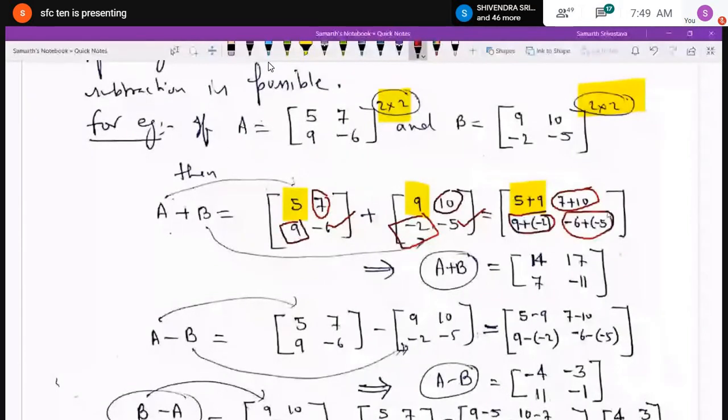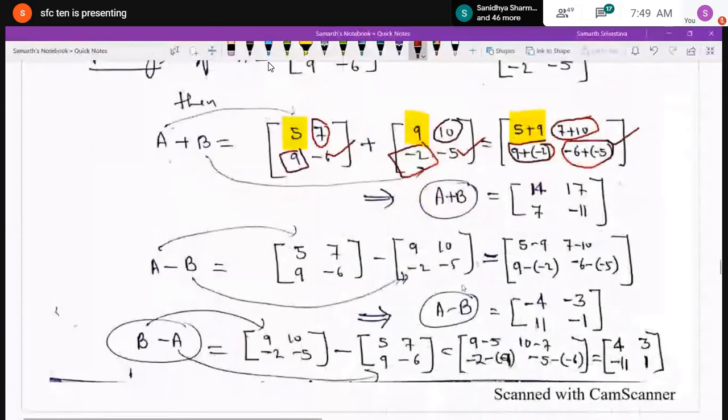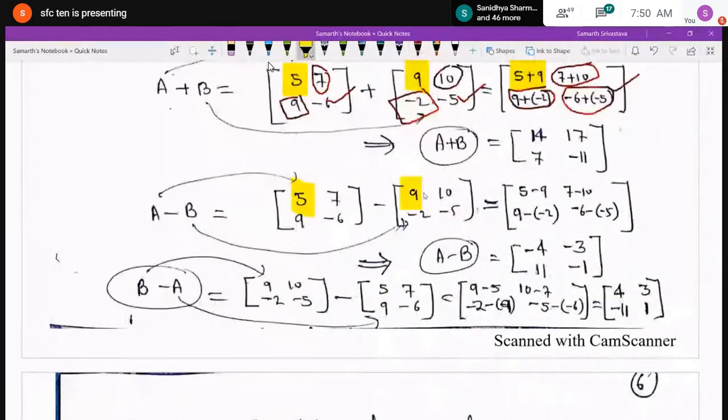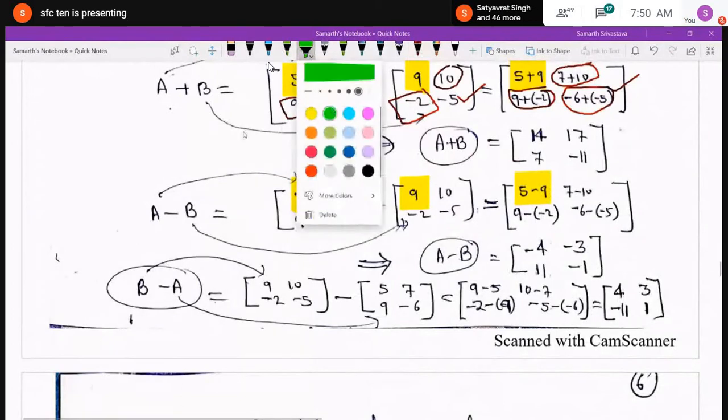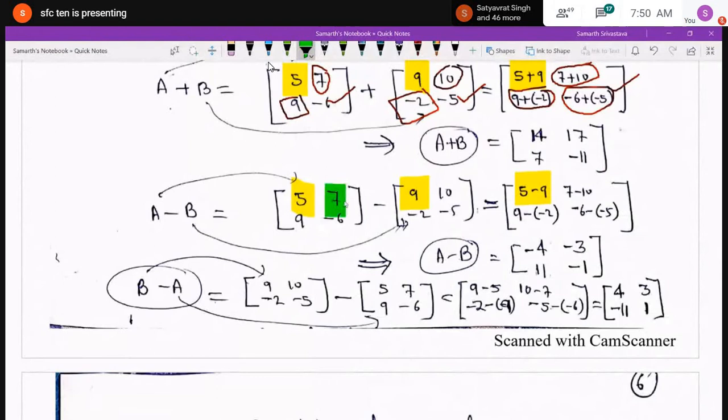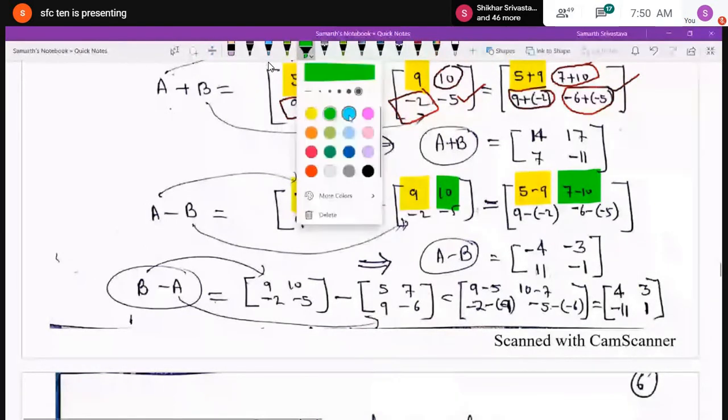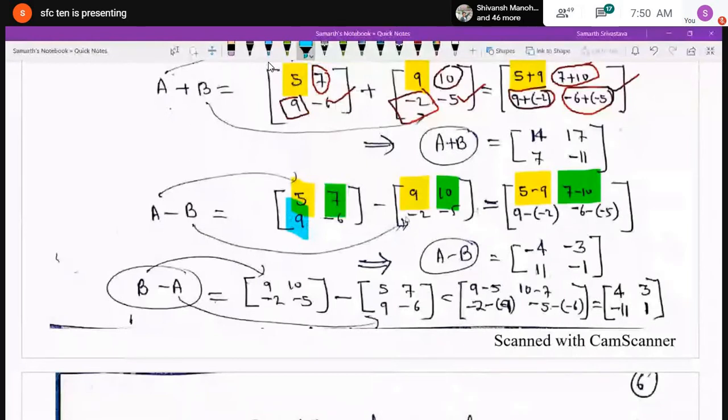Similarly, if I have to subtract, suppose A minus B, that means I will write the matrix A first, then put a minus sign and matrix B afterwards, because it is A minus B. Now we will subtract the corresponding elements because their orders are the same. That means matrix subtraction is also possible. So I have subtracted 5 minus 9, 7 minus 10, 9 minus 2, and the fourth element minus 6 minus 5.